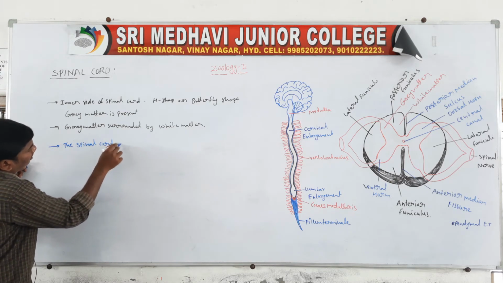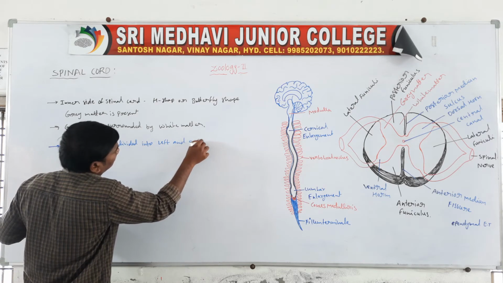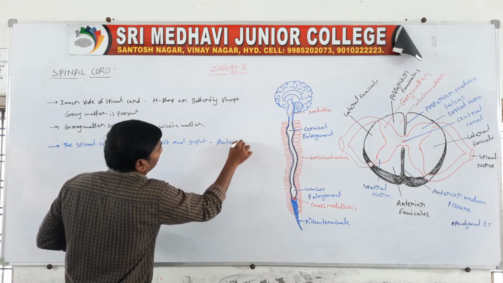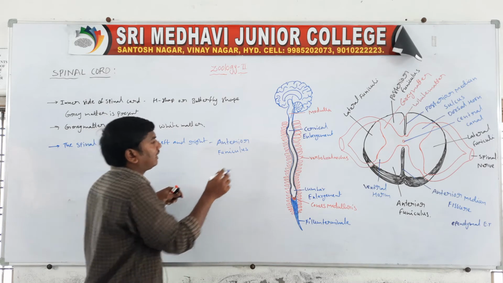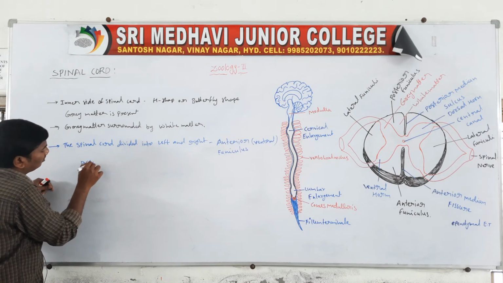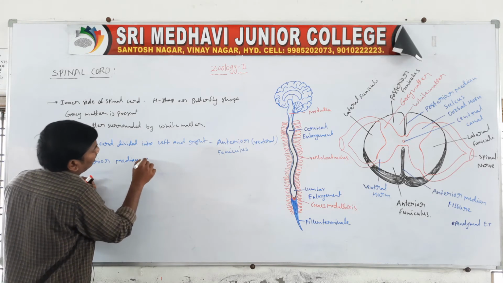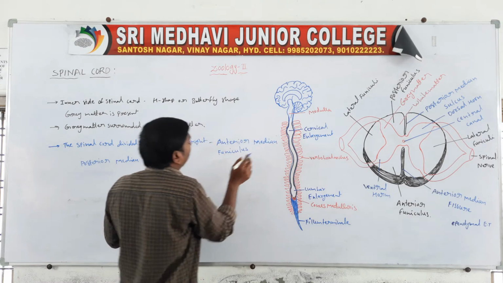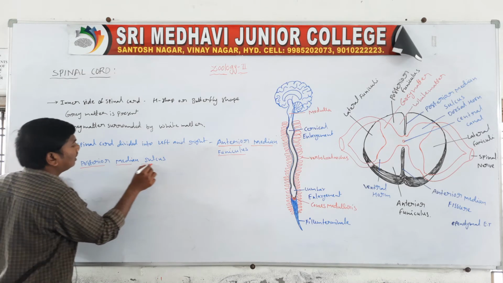One is the anterior funiculus; anterior means ventral. Another one is the posterior median sulcus. So they are the anterior median funiculus and the posterior median sulcus in the spinal cord.